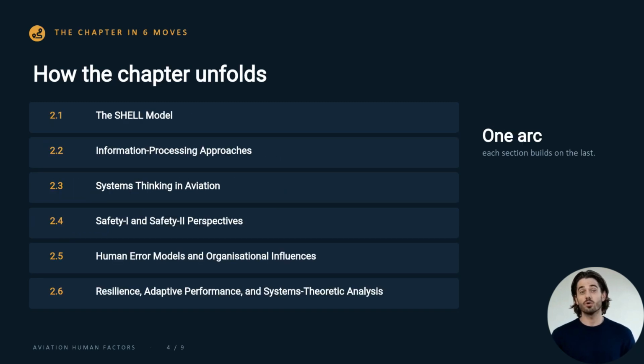The chapter unfolds in 6 moves: the SHELL model, information processing approaches, systems thinking in aviation, the Safety-I and Safety-II perspectives, human error models and organizational influences, and finally, resilience, adaptive performance, and systems theoretic analysis.